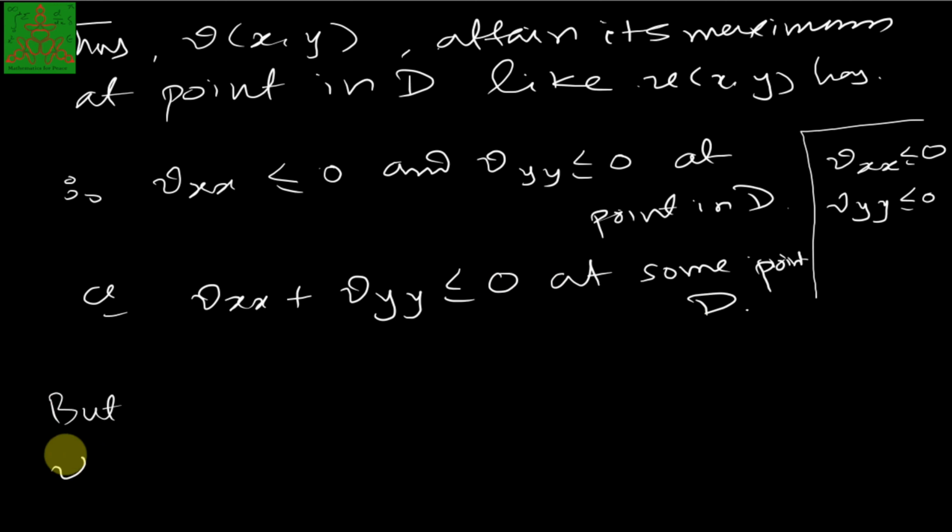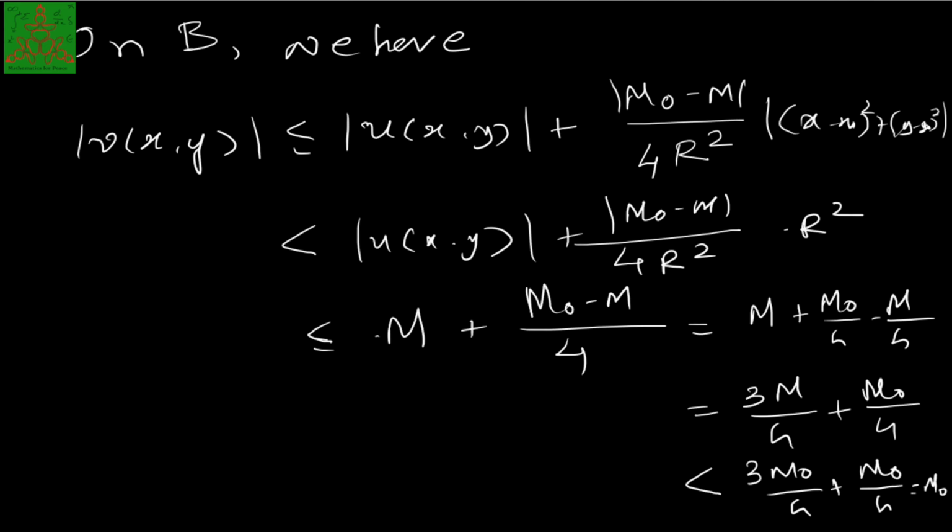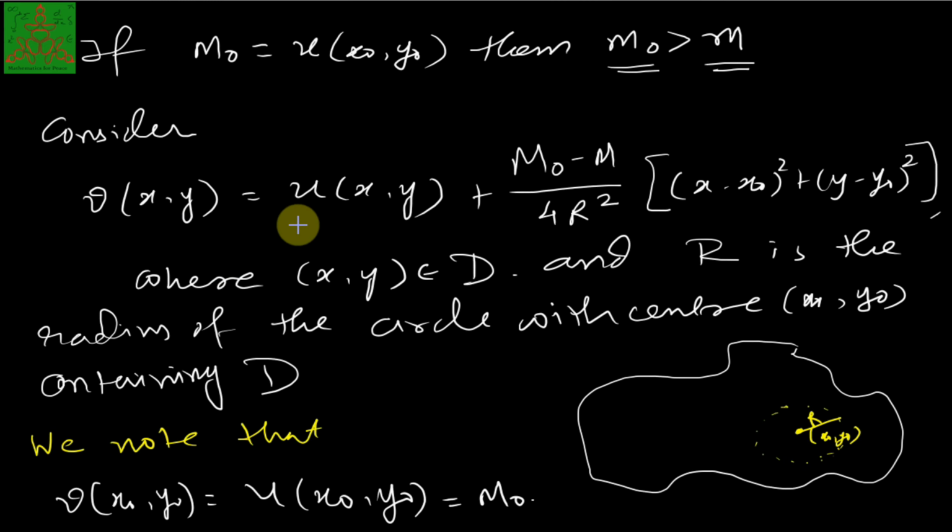But what is vxx? As per the definition of v, we have defined it like this, that is uxx, the derivative of this quantity two times, that will give me 2, because the first derivative of this quantity, that is (x minus x0) square plus (y minus y0) square, with respect to x is 2(x minus x0), and the second time when you differentiate this, it will give me 2.